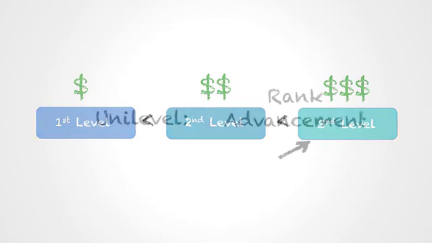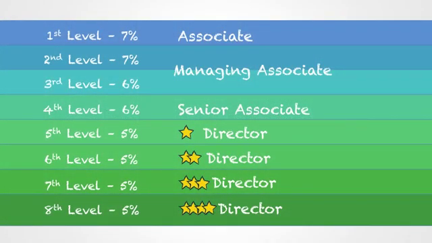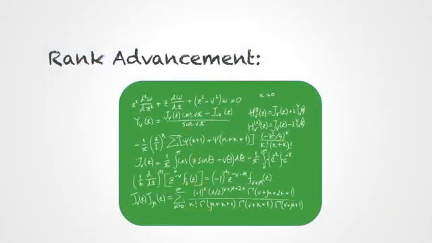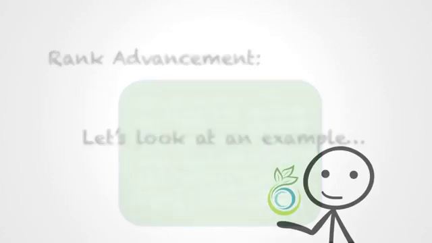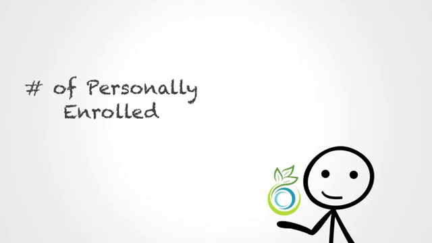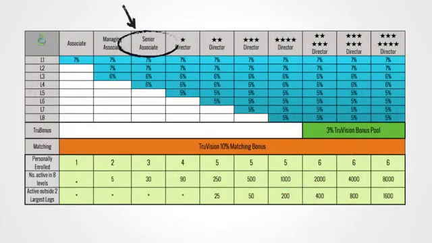At this point, it's important to talk about rank advancement. As you advance through the ranks, you'll earn deeper and deeper pay on your organization. The way rank advancement works is a little bit detailed. Let's look at an example. In TrueVision Health, the ranks are determined by the number of personally enrolled associates you have and how many active people you have in your organization. For example, a senior associate is someone who has personally enrolled 3 active associates and has 30 active people in their organization. Senior associates are paid on 4 levels of their organizations.